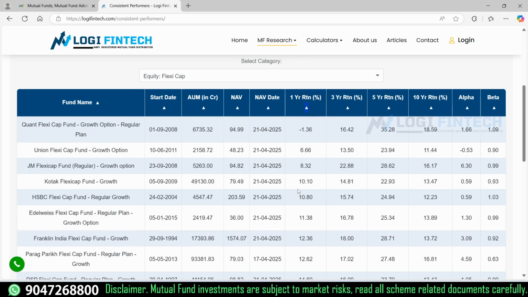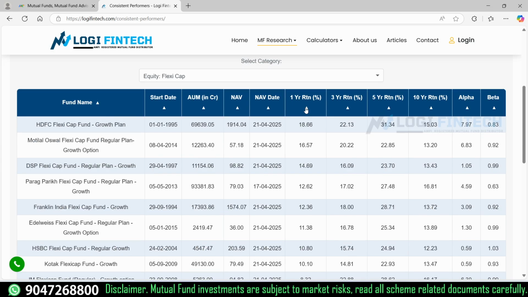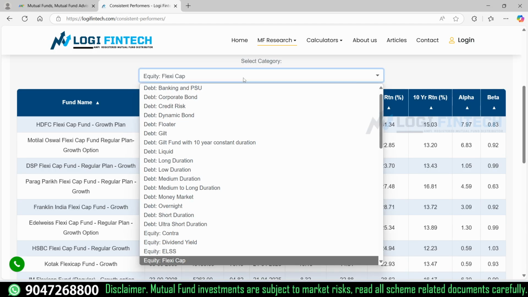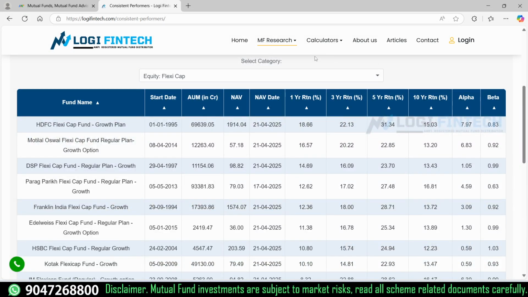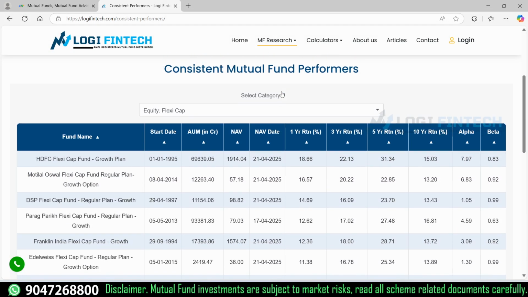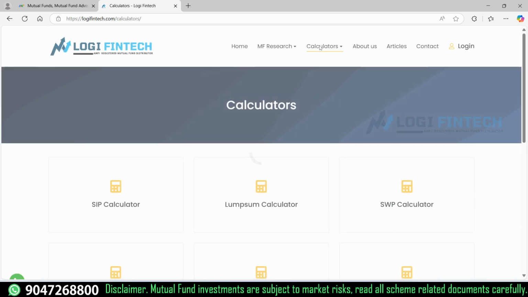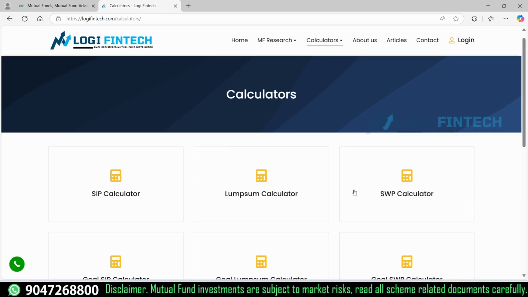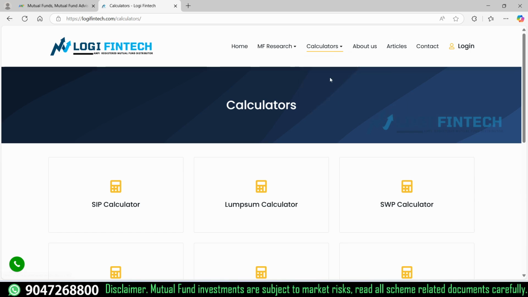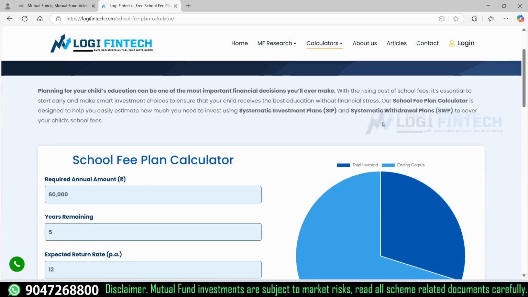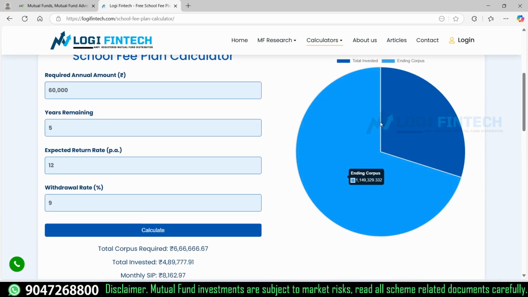Last year the market was not good, so for 1 year returns some of the funds are good and some are not. But overall, with flexi cap or large cap, these are low-risk funds. If you are looking at smaller companies, that is a high risk, high return category. But we are planning a goal, so we have to achieve the goal, and that is what is very important. By using this calculator, you can easily identify the required investment for your kids' education. Thank you so much.